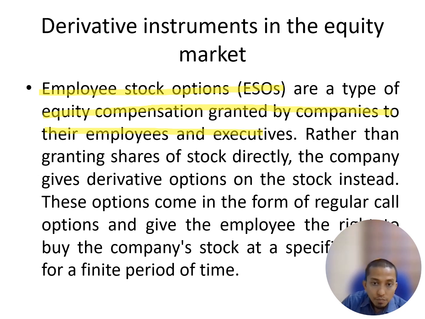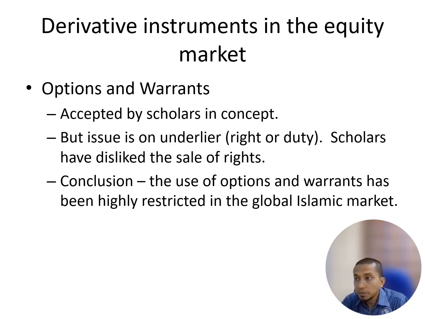The option comes as a regular call option and gives the employee the right to buy the stock at a specific price for a finite period of time. For example, they offer you to buy their share at the price of 1 ringgit within 2 years. The price in the market is actually 4 ringgit. So if you purchase at 1 ringgit, you can straight away sell at 4 ringgit and gain a profit, or a capital gain. This is an example of what the company can do.